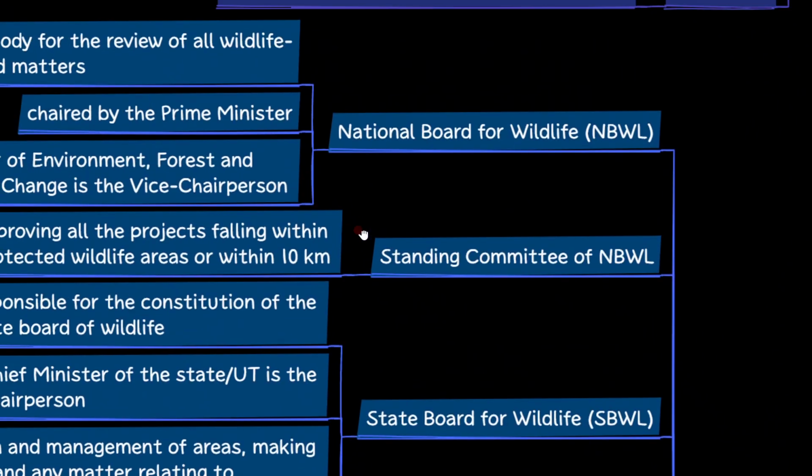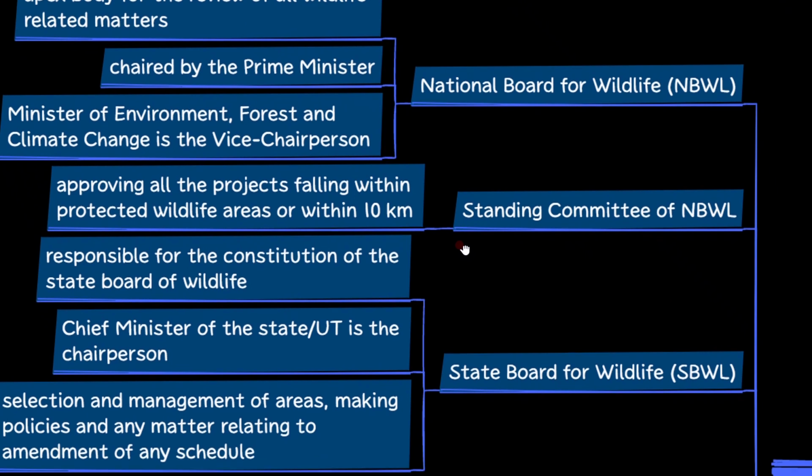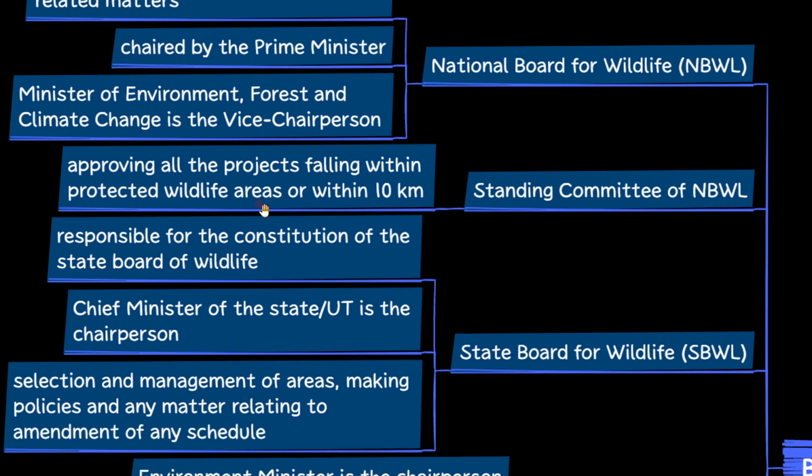నేషనల్ బోర్డ్ ఫర్ వైల్డ్ లైఫ్. It is an apex body for reviewing all wildlife related matters. It is chaired by Prime Minister and Vice Chairperson is the Environment Minister. Standing Committee for National Board for Wildlife: approving all the projects falling under the protected wildlife areas or within 10 kilometers range. It is the Standing Committee of National Board for Wildlife.